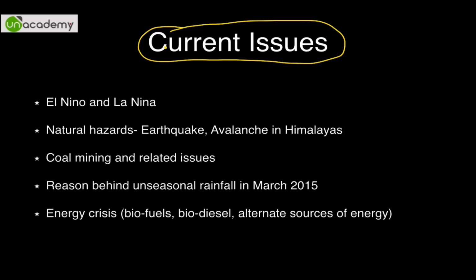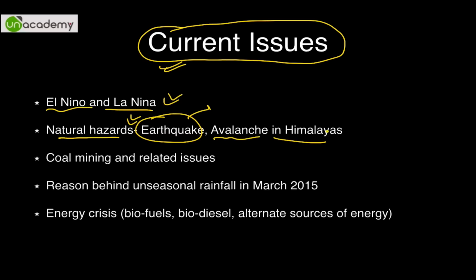I can't list all of them. Obviously, it is understood, but El Nino and La Nina are very important all the time. Natural hazards like earthquake, like Nepal had an earthquake. India also had an earthquake, specifically in Bihar, of the same Nepal earthquake I'm talking about. Avalanche in Himalayas, obviously, because of this earthquake, there was an avalanche. Avalanche means falling snow in layman's terms, but it's a bit technical.